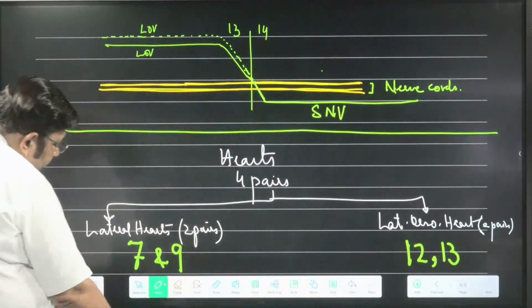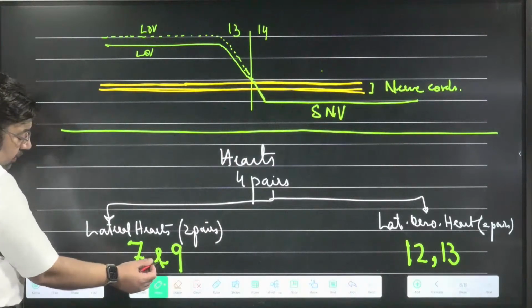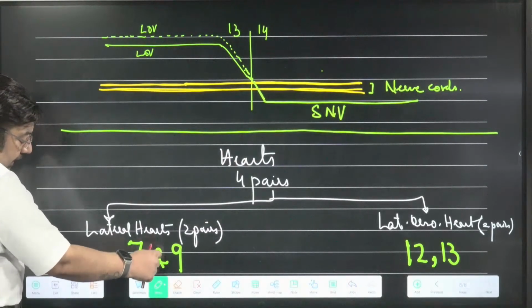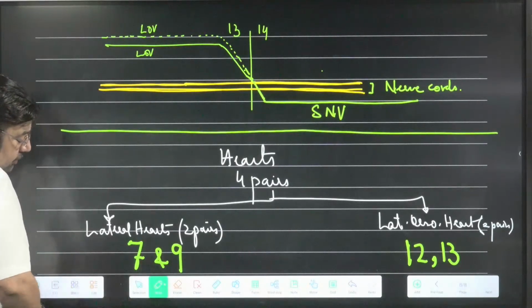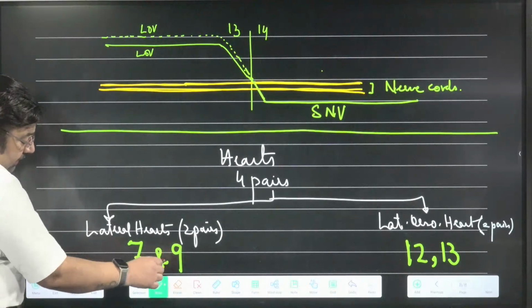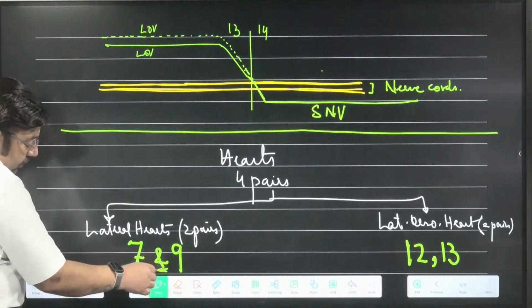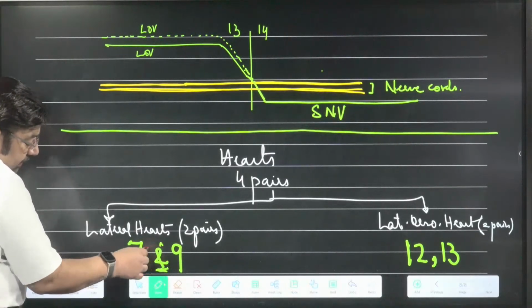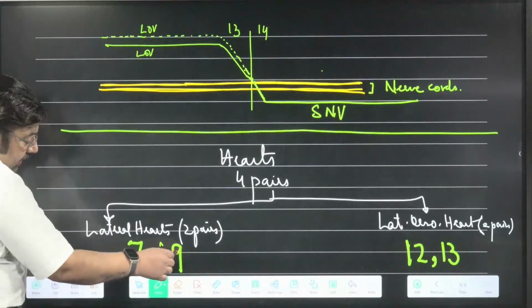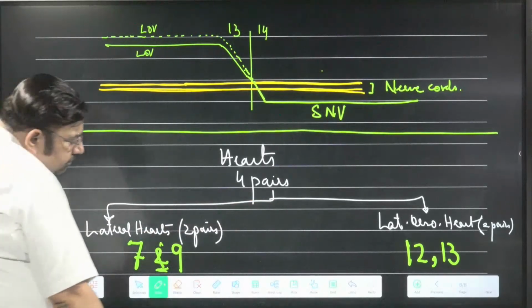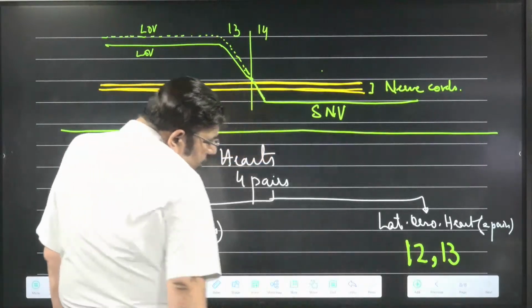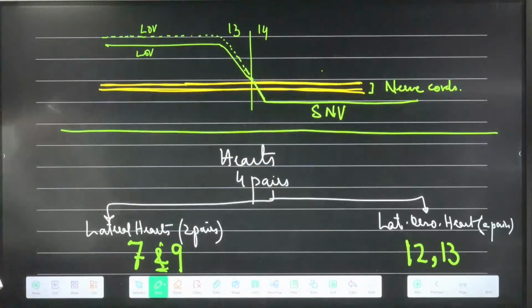Segment number 7 and 9, and I put 'and' because there is a gap, because there is no 'in-between'. I mean, just for visualization, you can remember that 7 and 9, there is a gap. 8 is not there, okay? So this reminds you that in between there is 8, 7 and 9, but there is no gap there. These are consecutive, 12, 13, consecutive numbers.